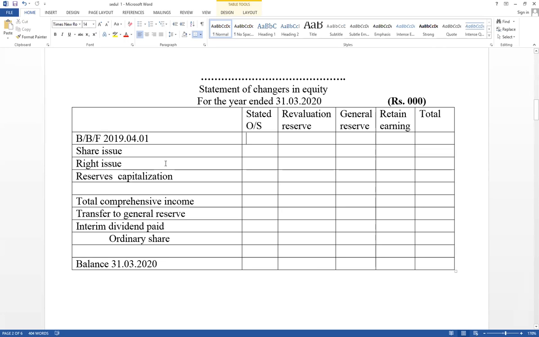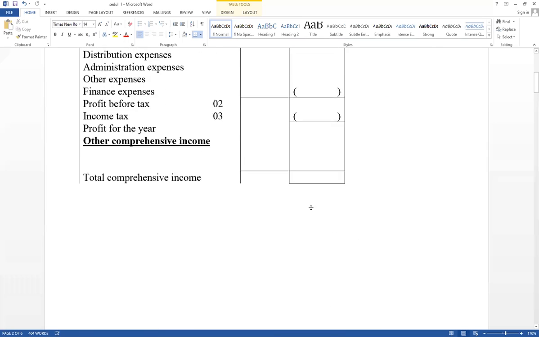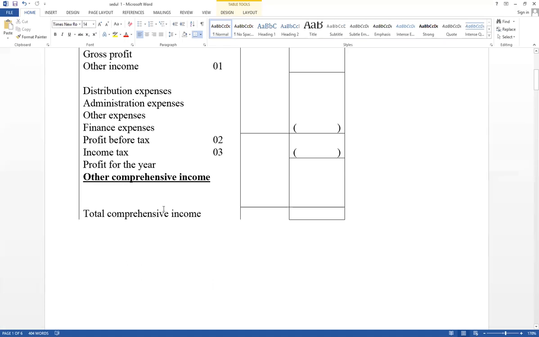Right, then think about the format's balance part. It has total comprehensive income and transfer to the general reserves. Total comprehensive income is available in the income statement. Think about the income statement, where total comprehensive income is available. Therefore, you have to know how to record this part.